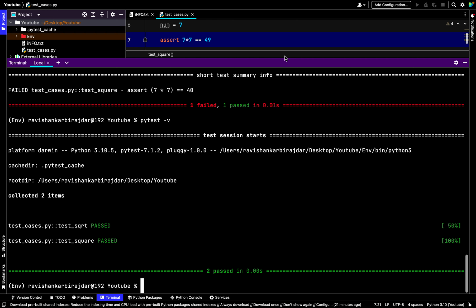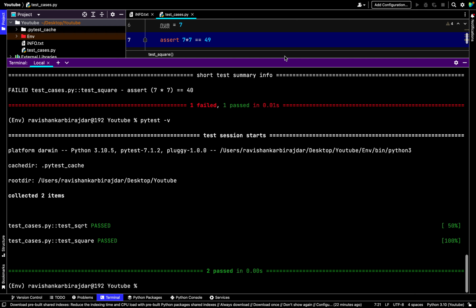So here I just created the test case file directly. In the next video, we will create one python file, and inside that we are going to write normal python functions, and later on we are going to write the test cases for those functions. We will pass multiple inputs to the function, and we will check whether the functionality of the function is running properly or not.